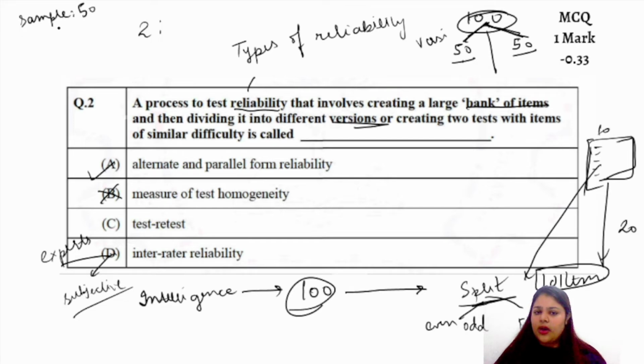Now I have asked these 50 people to first solve the first 5 questions and later on solve the last 5 questions. So herein I will check the internal reliability. I will see how consistent the scores are, like whether people are scoring very high on the first 5 questions and very low on the last ones. So that is the main thing. That is the main difference.